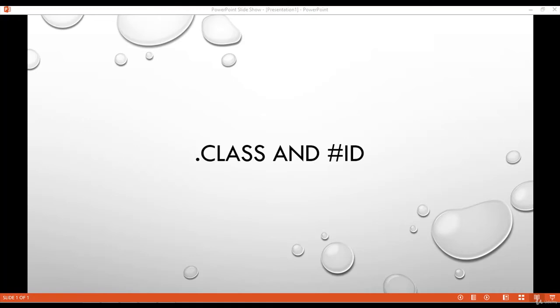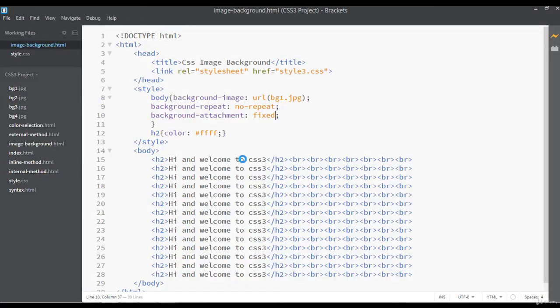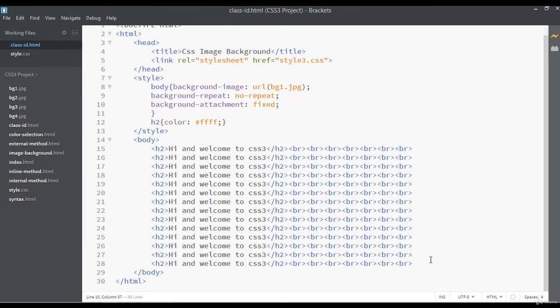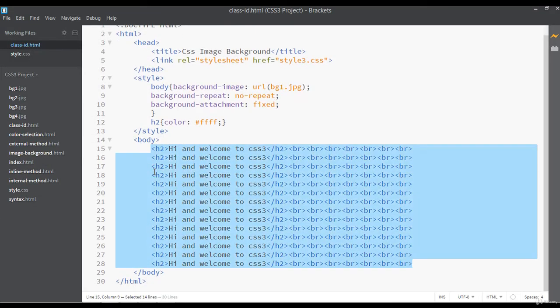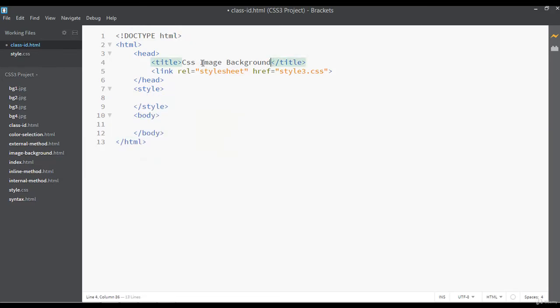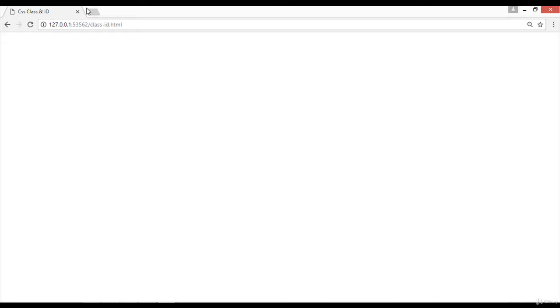Inside this lecture we are going to discuss class and id. So open your code editor and save this file by giving the name class-id.html and save. I'm going to remove all this from the body area and from the style tag and change the title to class and id. This is the title and you can preview the page here, class and id.